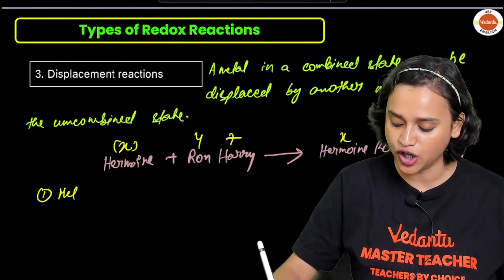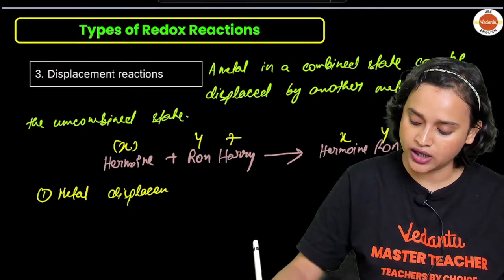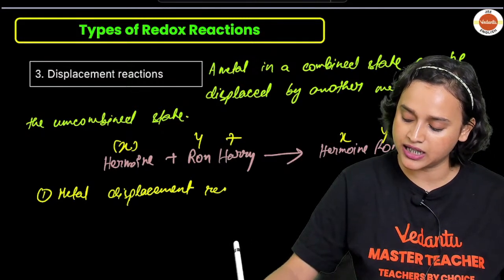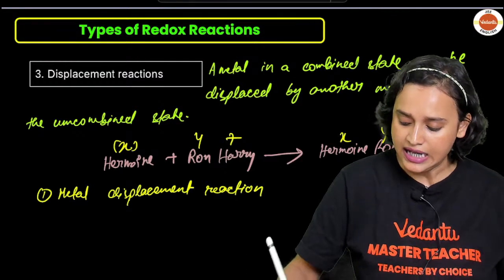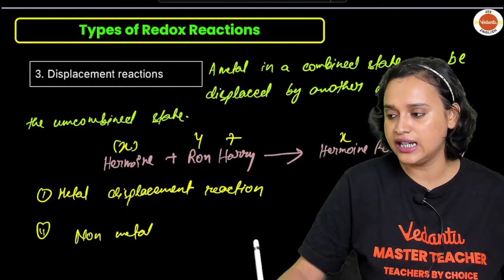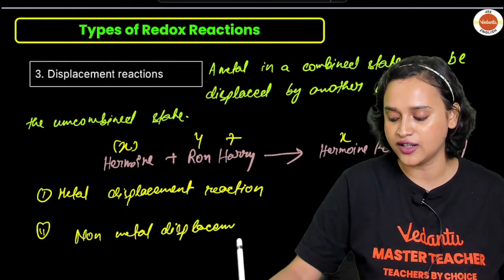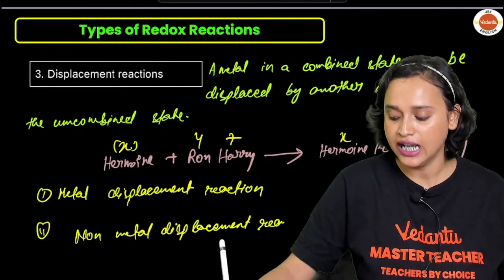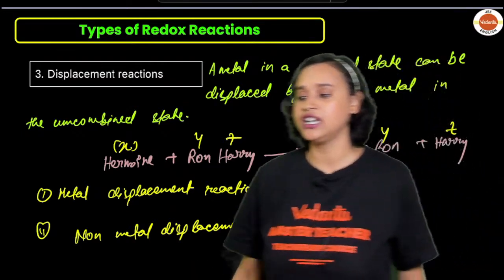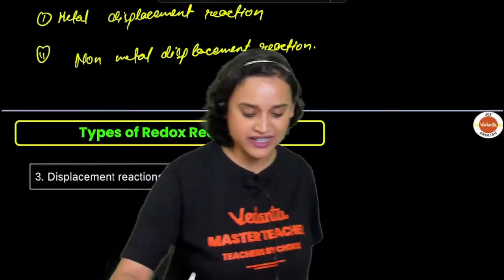One is called metal displacement reaction, and the second one is called non-metal displacement reaction. Is displacement reaction understood, everybody?